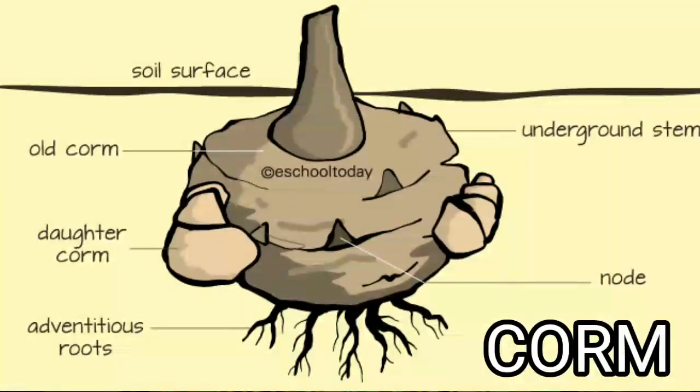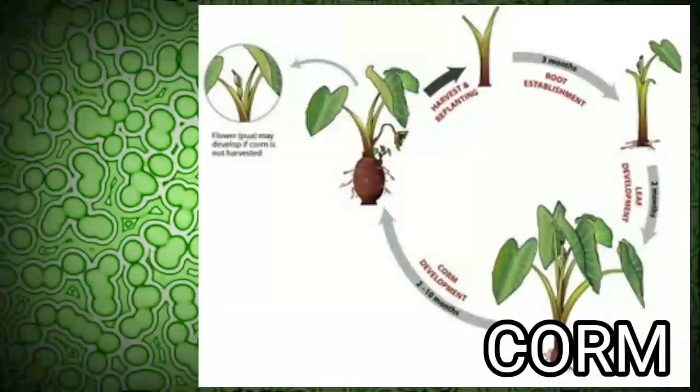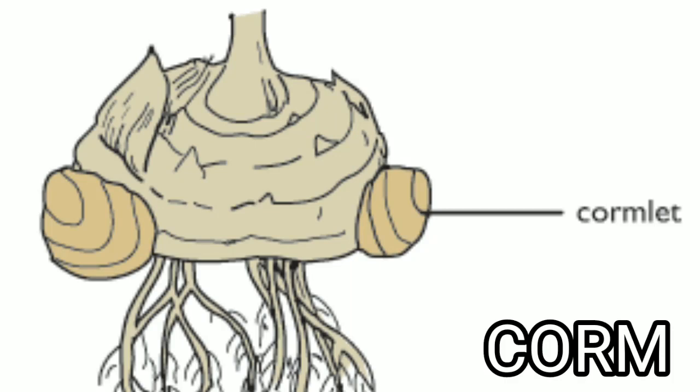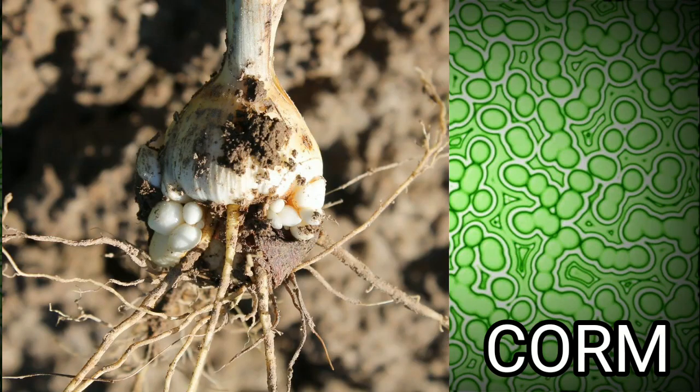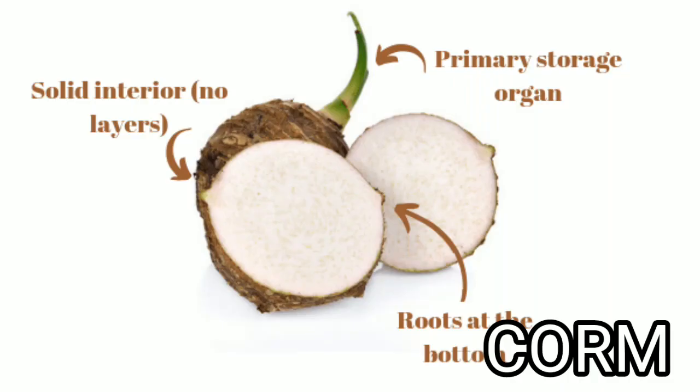It is a stout, swollen, fleshy, vertically compressed underground stem. It contains a heavy deposit of food material and often grows to a considerable size. The adventitious buds which develop from the corm are capable of growing into new plants. Examples are Amorphophallus and Gladiolus.